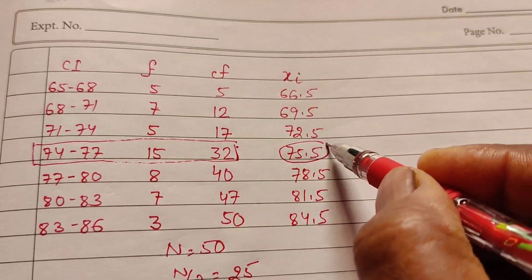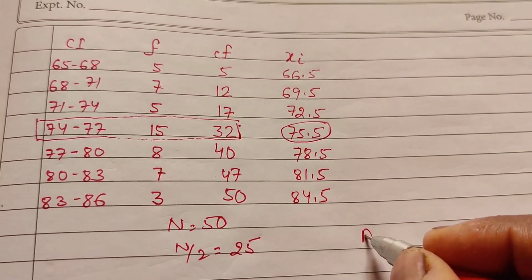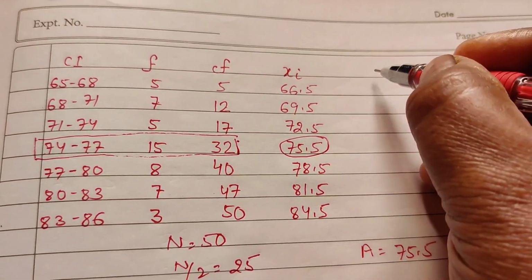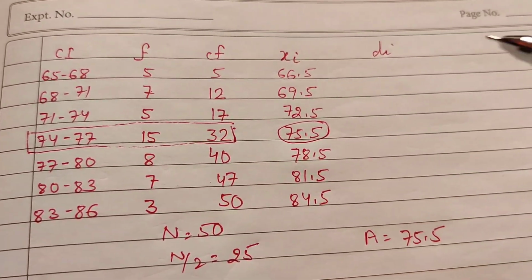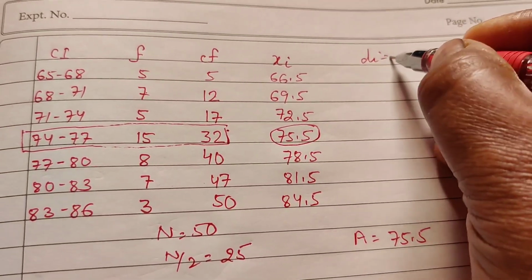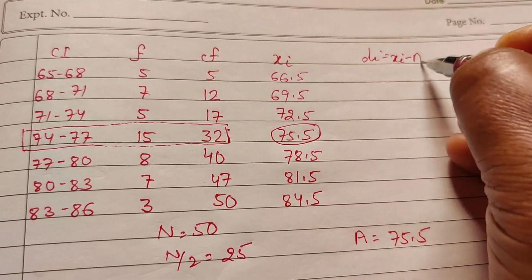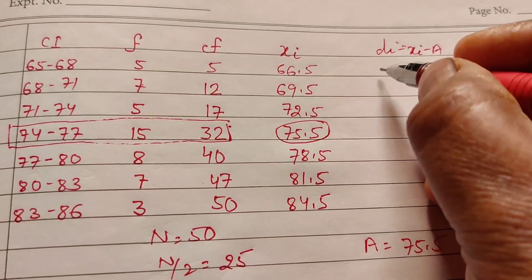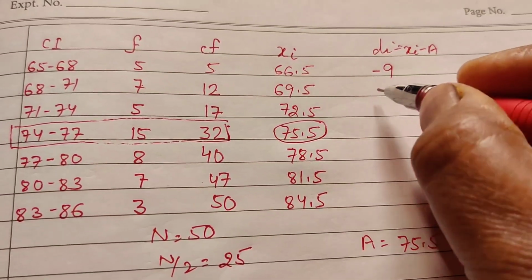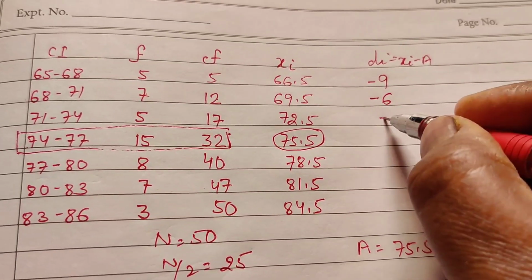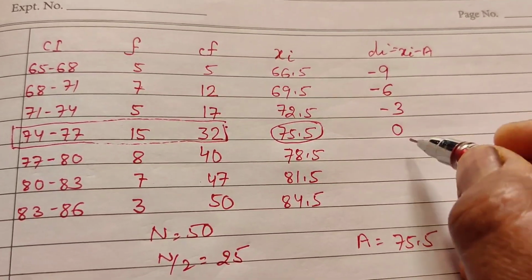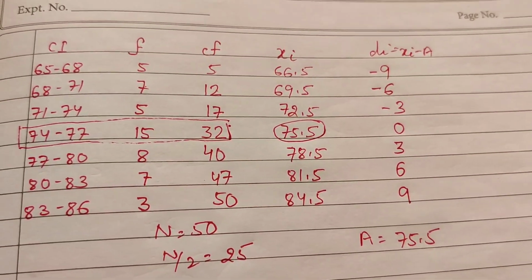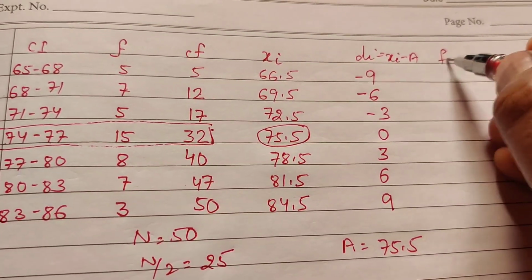Now take the assumed mean. Assumed mean a equal to 75.5. Now di means xi minus a. 66.5 minus 75.5 is minus 9, minus 6, minus 3, 0, 3, 6, 9.